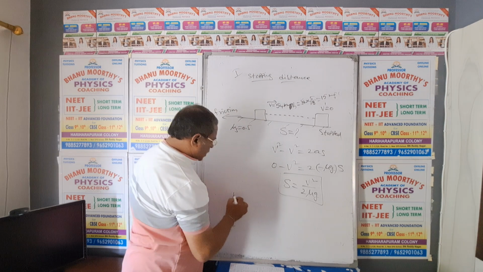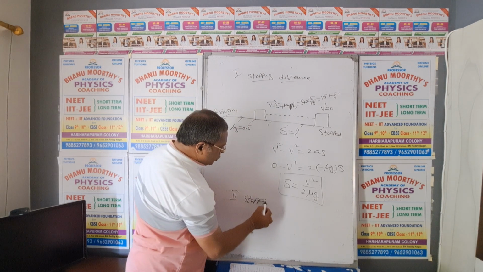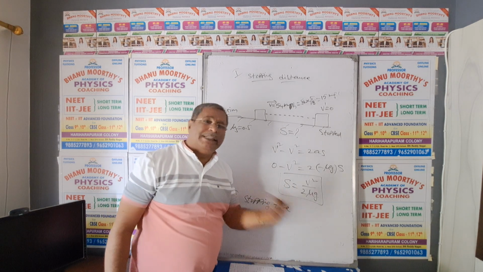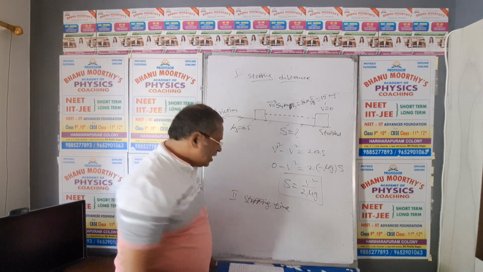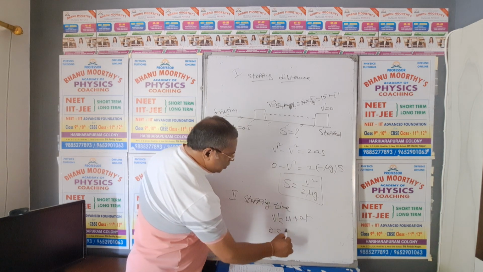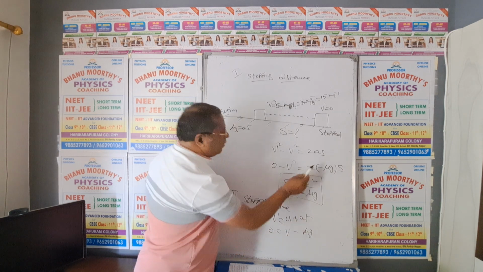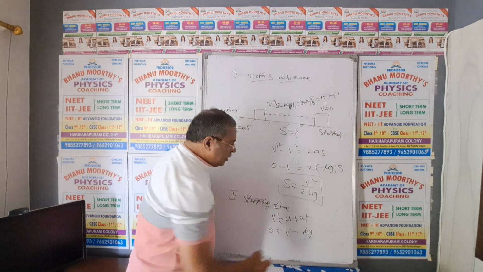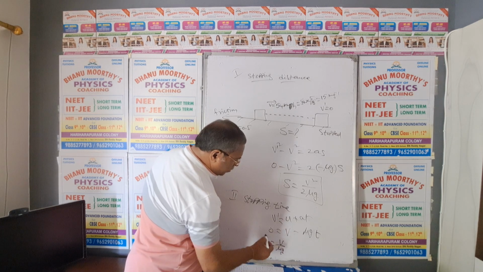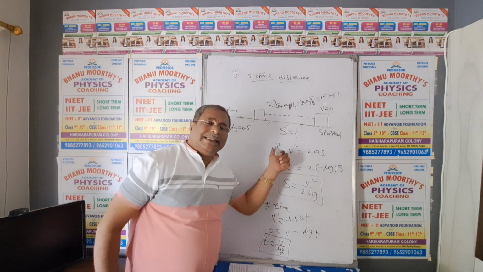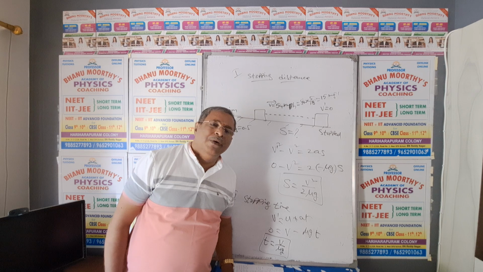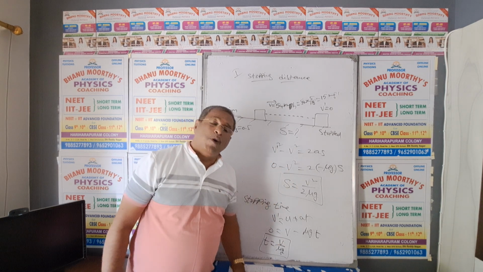And the next one is stopping time. Stopping time, if they ask, after how much time will the car be stopped? That is the question. Then you select the first equation of motion, v equals u plus at. Then 0 equals v minus mu g into t, because of the acceleration direct formula, minus mu g. Then t equals v by mu g. This is the formula to find stopping time. Just by giving mu value and velocity value, they may ask stopping distance as well as stopping time.